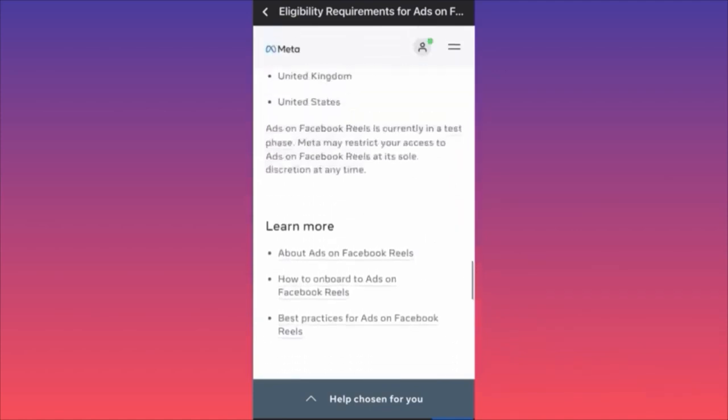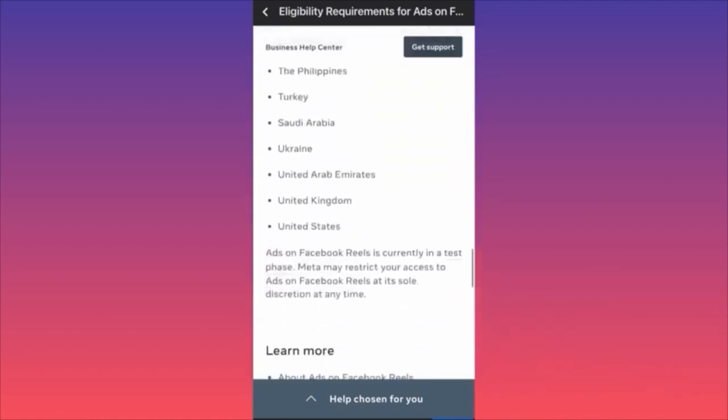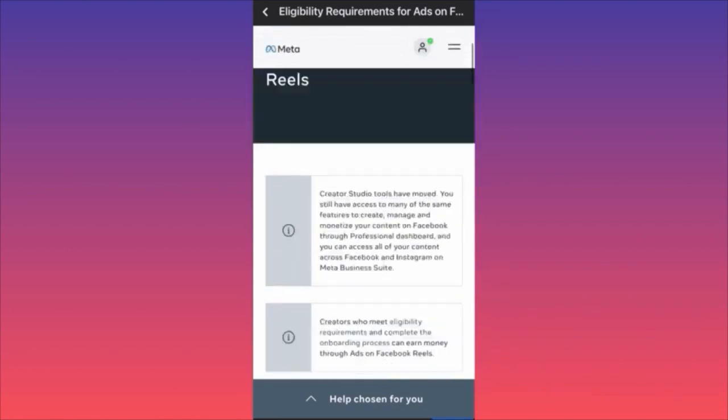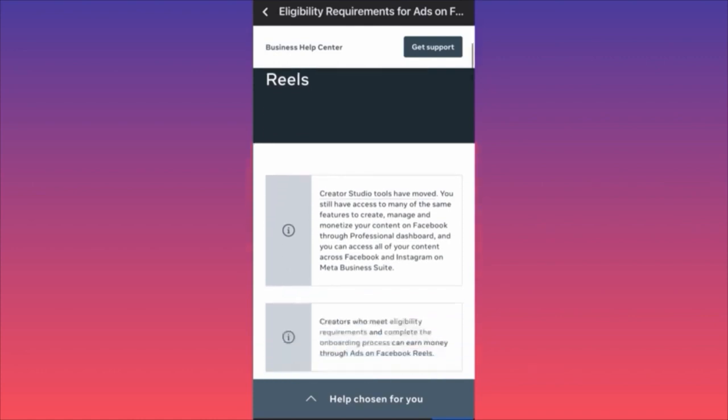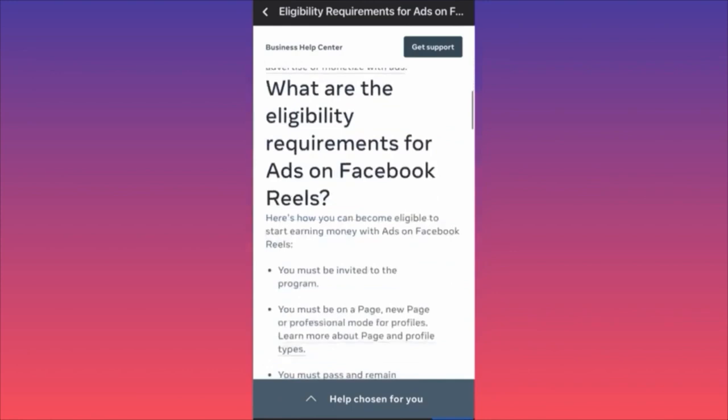So essentially, guys, this is all about it. Ads on Facebook Reels is currently in a test phase. Meta may restrict your access to ads on Facebook at its sole discretion at any time. Remember how Facebook used to have a special program where if you published 3 videos by a certain date, you'd get like $100, and that program simply disappeared. But I heard good things about these Reels ads. I heard that people are making good money.